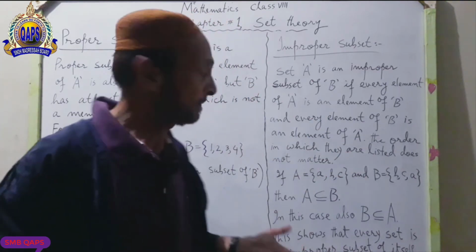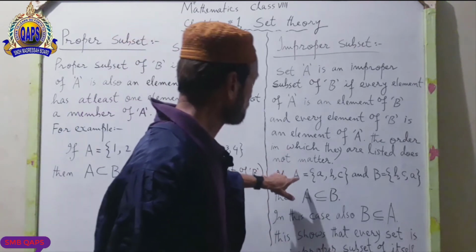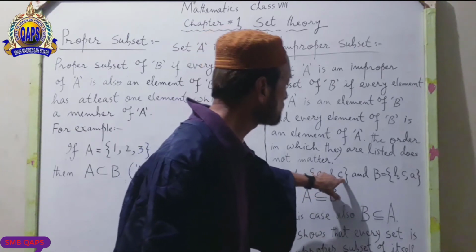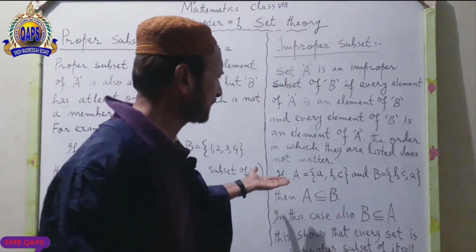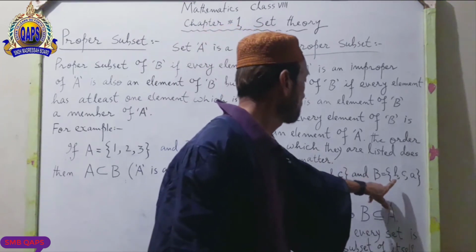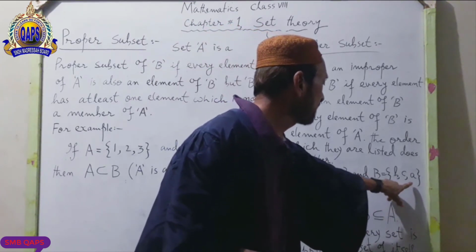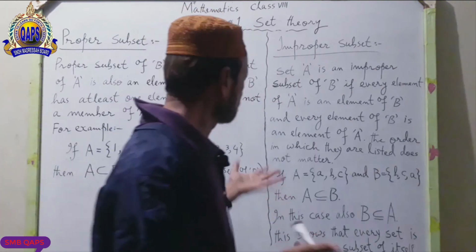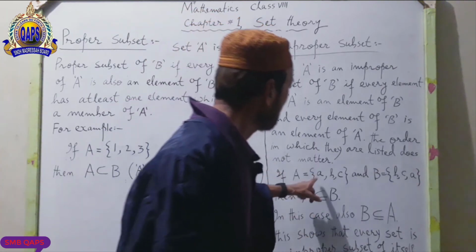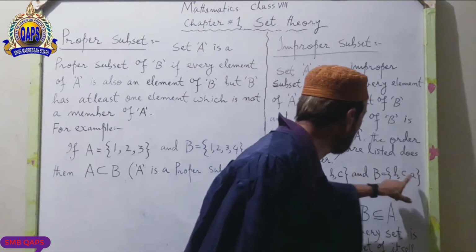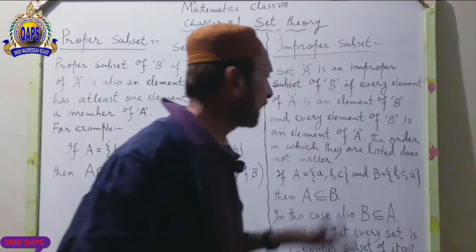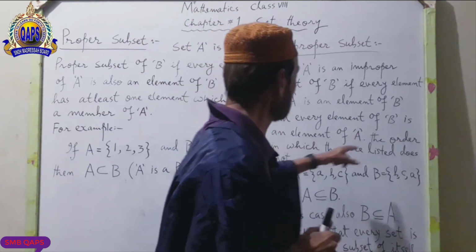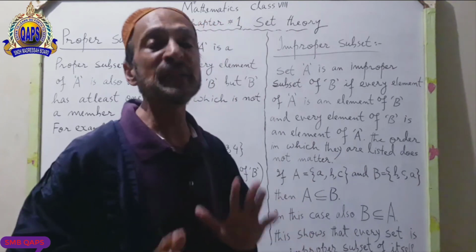Look at the example. If set A is equal to A, B, C, these are the elements of set A, and set B is B, C, A. What is the difference? I did not see any difference. A, B, C is over here, A, B, C is also over here. That's why I'm saying the order in which they are listed does not matter.